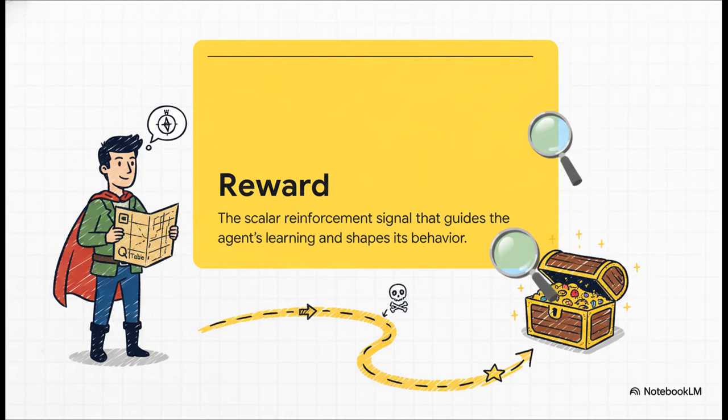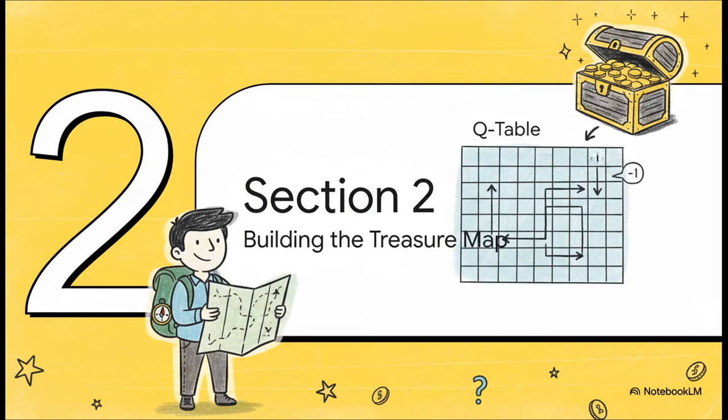So how does our hero know if it's doing the right thing? That's where rewards come in. A reward is just a score. The environment gives it a +1 for getting closer to the goal, or a -1 for falling into a pit. This super simple feedback is the only guide our agent has on its entire journey. All right, so our hero can move around, and it gets these little scores. But how does it remember what it's learned? It can't just wander around forever. It needs a guide, and that's where it starts to build its very own internal treasure map.